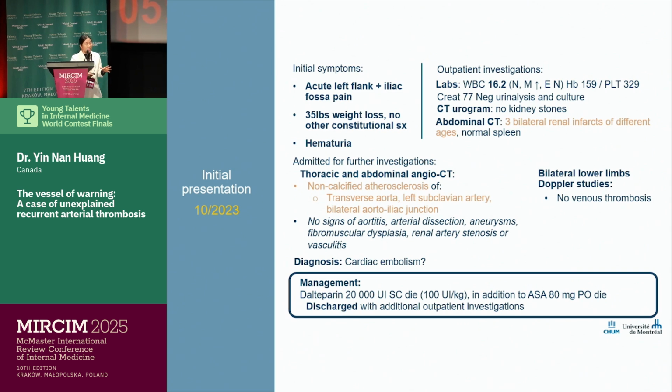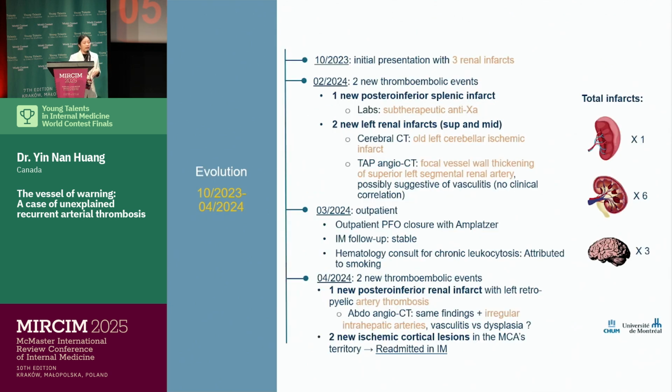At that point, the most likely diagnosis was cardiac embolism, so the patient was started on therapeutic dalteparin and discharged with additional outpatient investigations. Despite therapeutic anticoagulation and even eventually undergoing PFO closure, the patient continued to have 4 other thromboembolic events before being readmitted in our service.